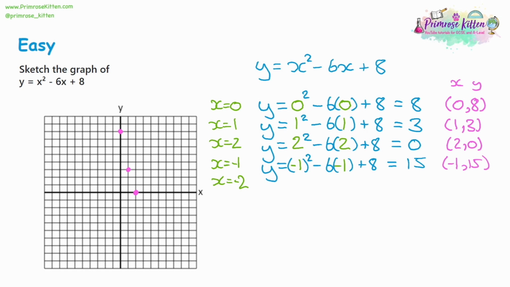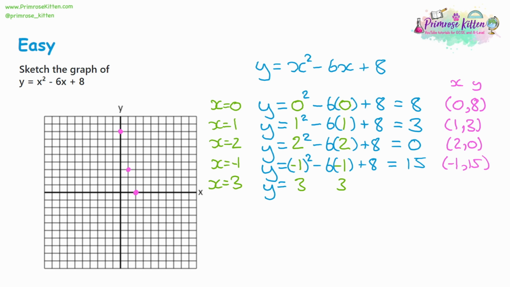Now, I've only got a 10 by 10 graph here, so that's going to go off the side of the page, which means that looking at -2 is going to be kind of pointless. So why don't we carry on looking at positive numbers and look at x is equal to 3. And this is typical of what you'd have to do, where you just adjust what you're substituting based on the kind of results you get. It might be that some substitutions are not going to be helpful.